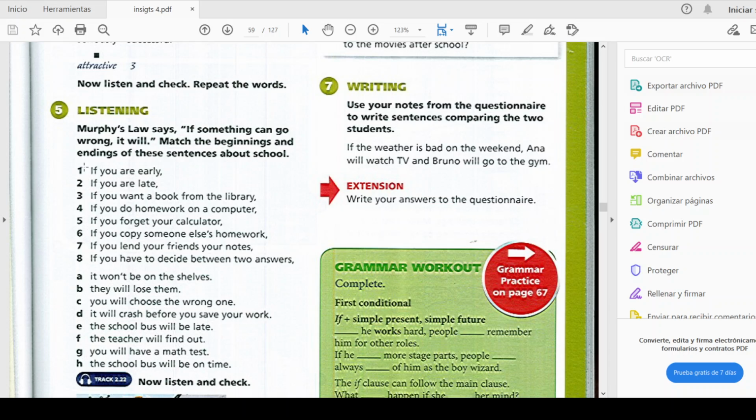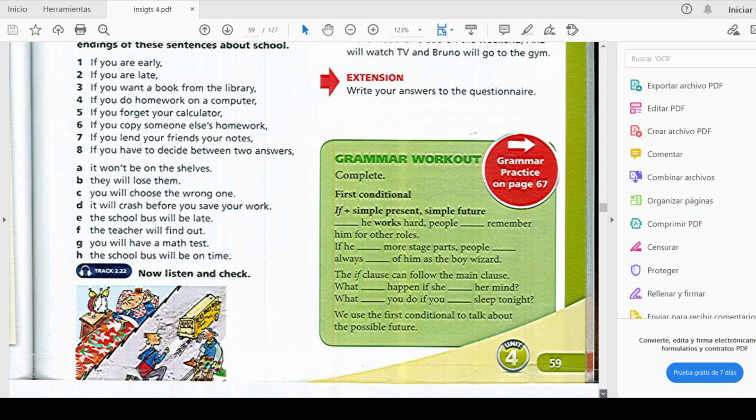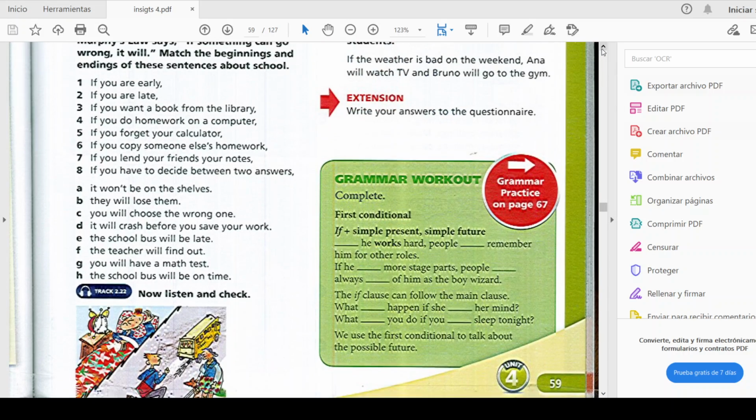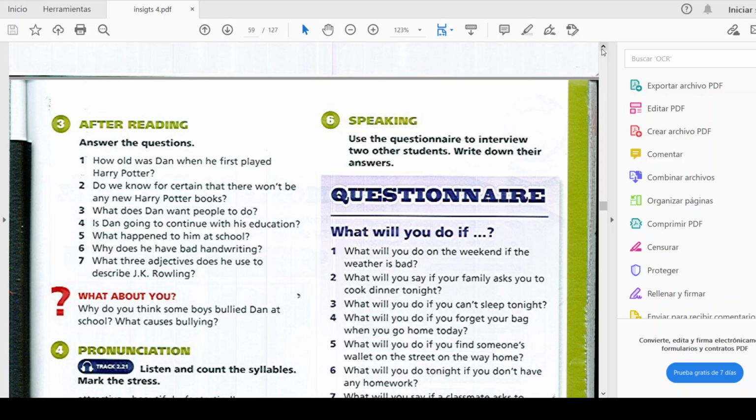So you are going to match these 8 beginnings with these 8 endings, basically, according to what you are going to hear in the listening exercise. Okay, now it says, now listen and check. Basically, you're going to listen to that. You are going to match the beginnings with the endings.